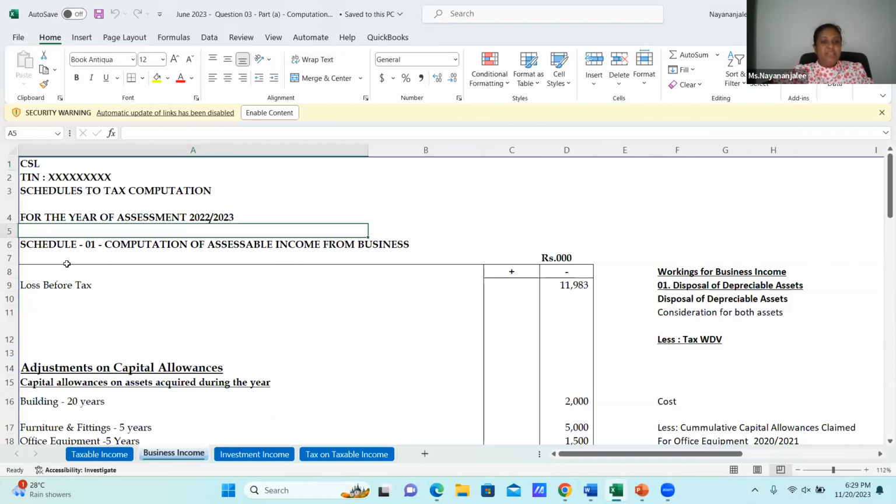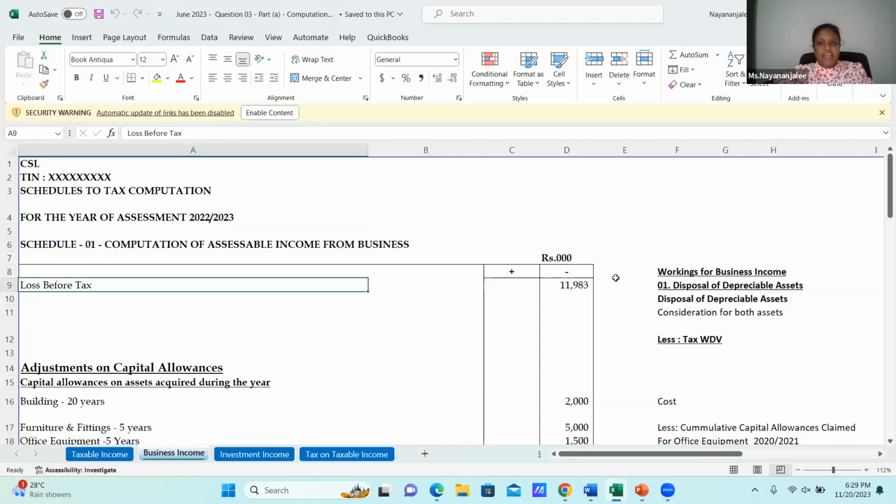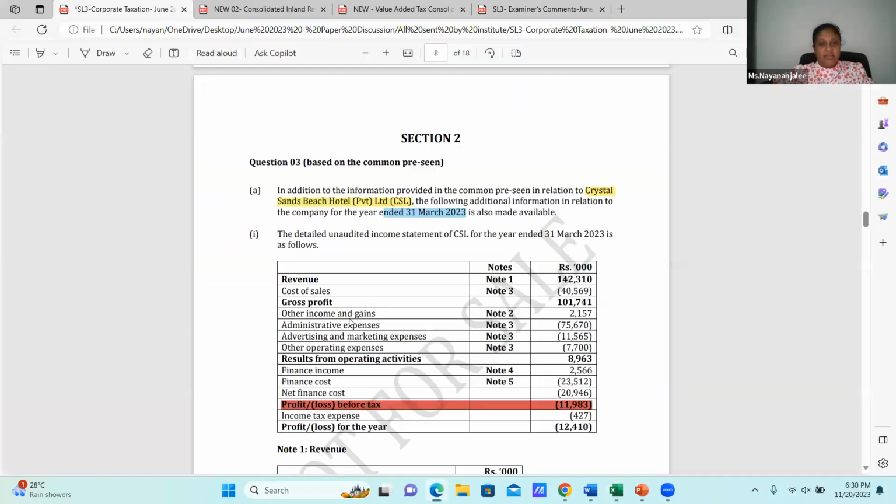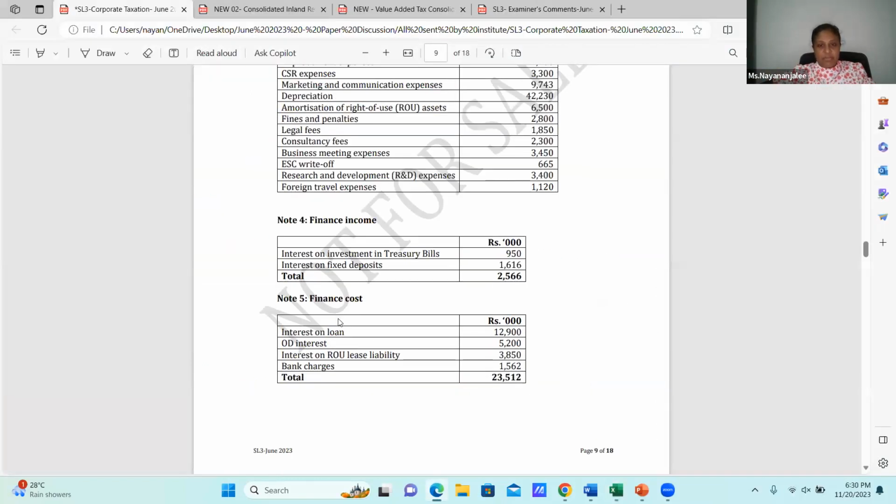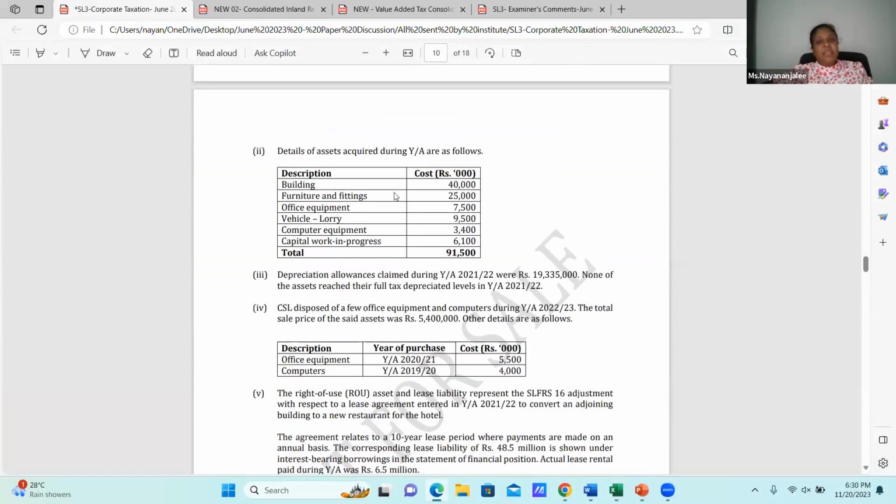and the computation of business income for year of assessment 22-23. It's the loss before tax, and it should come with a minus sign. Either you can go for the add or the minus, and for ease I have taken plus and minus in this manner. Then the profit before tax, as per the question, we have taken that. And the next one, the property, plant and equipment or depreciable assets.